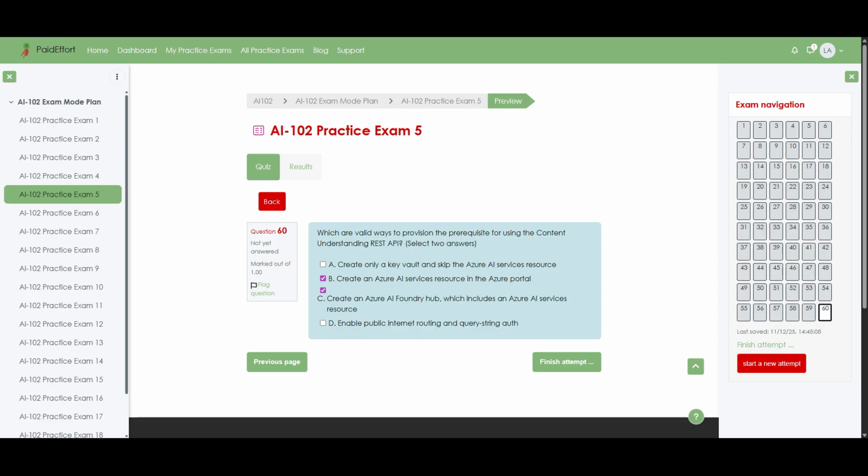Finally, option D is incorrect. Enabling public internet routing and query string authentication is not a provisioning mechanism. Nor is it supported for authentication, therefore it does not fulfill any prerequisite for using the REST API. And that completes the explanation.